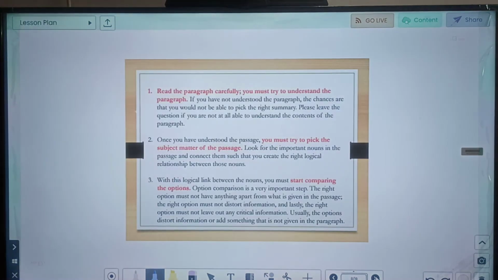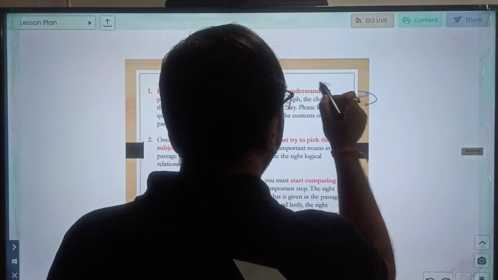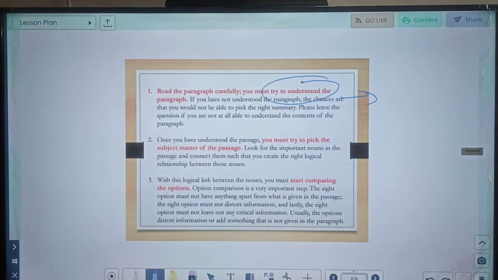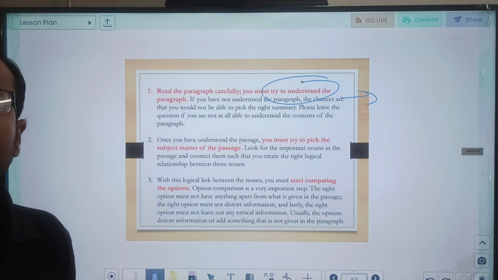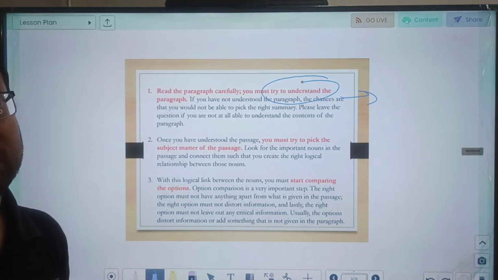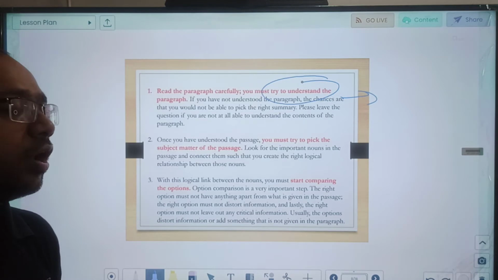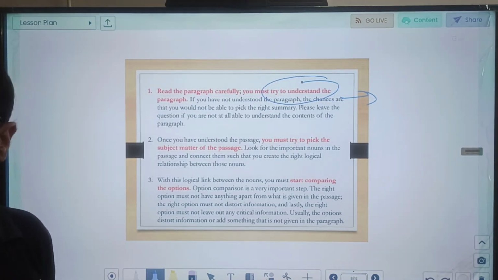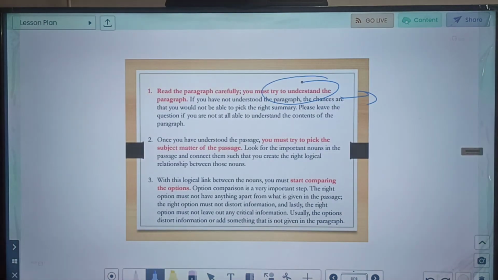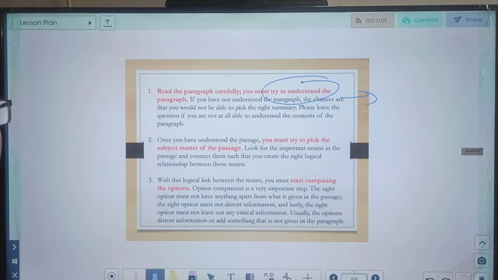First one, read the paragraph carefully. You must understand the paragraph. If you have not understood the paragraph, the chances are that you will not be able to pick the right summary. Please leave the question if you are not able to understand the concepts of the paragraph. Since in this one question only one summary is there, it is not like 3-4 questions are there. If you are not able to understand the paragraph, do not waste time, read it 2-3 times, just leave it and move to the next question. You should be able to understand the paragraph in one reading.